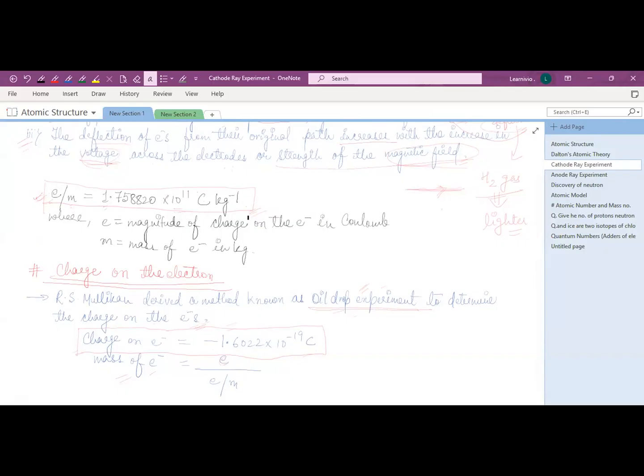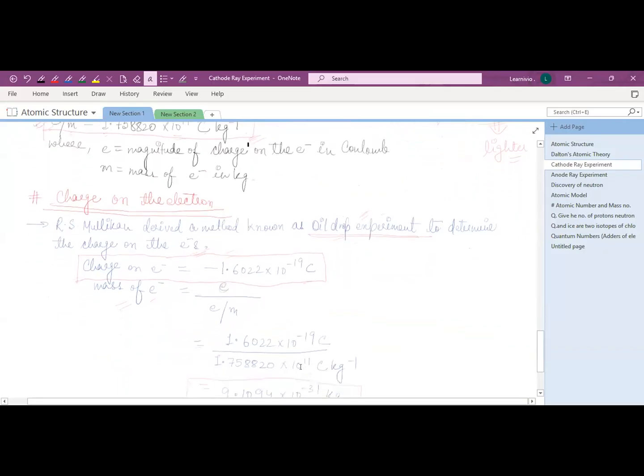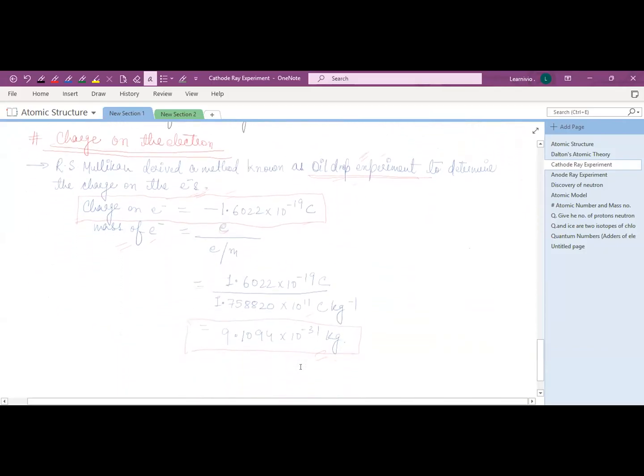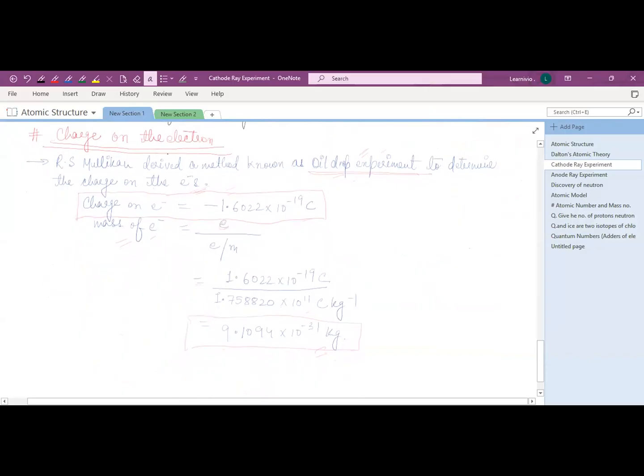Okay. Now see the charge on the electron. R.S. Millikan was another scientist. He derived a method which is known as oil drop experiment. We will not discuss this experiment in detail. It is there in your NCERT in the box part, right? Just go through it after the class. What was that experiment, how he performed that, is not very important. That's why we are not discussing it.